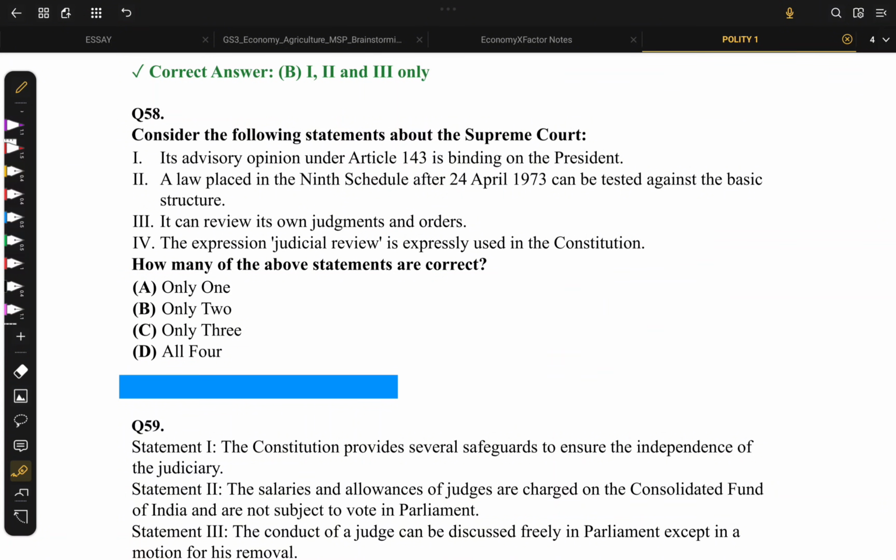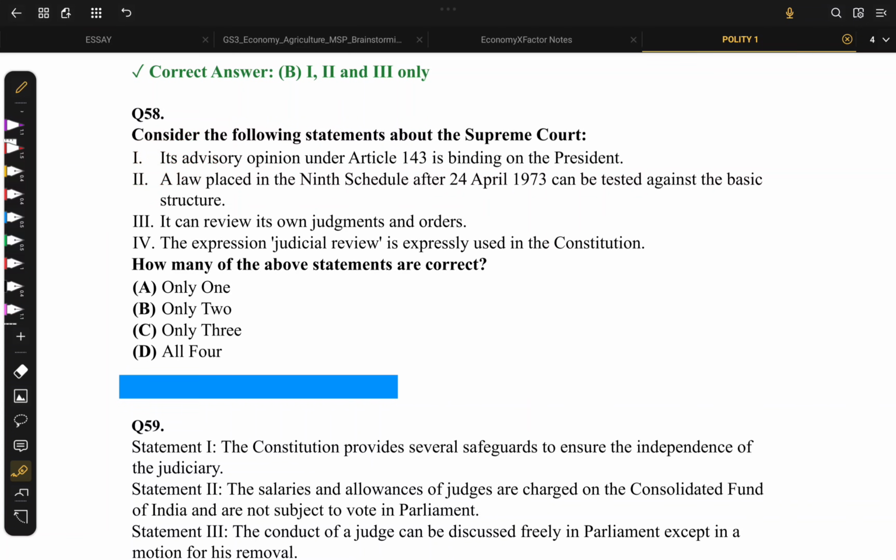But after this time period, the court has said that it can review them judicially. So this is wrong and this is correct.